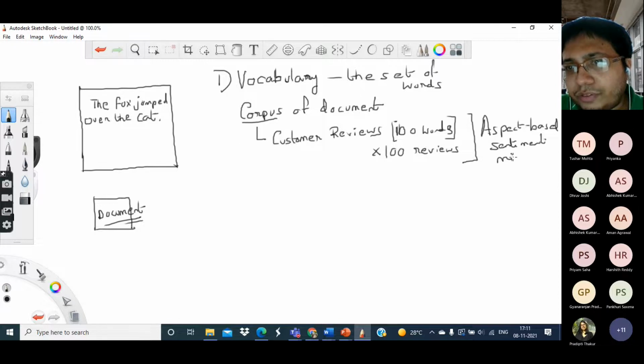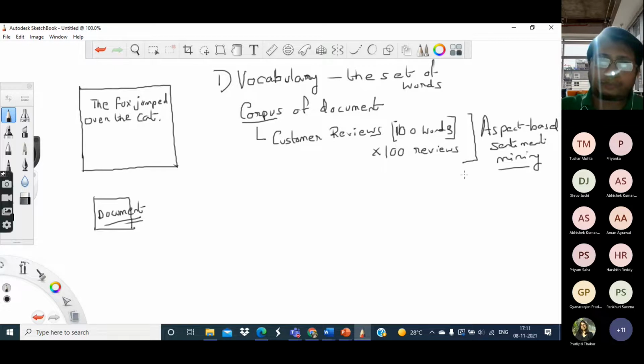So now the first thing which we have to do is to construct the vocabulary. As I said earlier, vocabulary, strictly speaking, means the list of all the words in this language. But of course, that may be quite irrelevant for the purpose which we are dealing with. That is, we are dealing with this particular data set of about 100 reviews by customers about a camera,